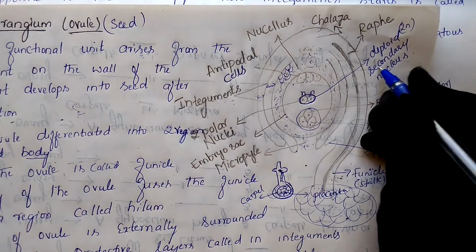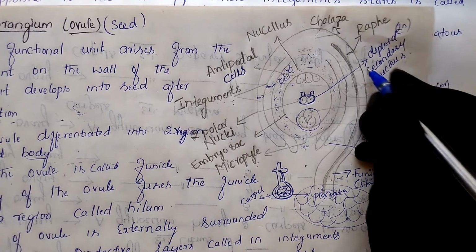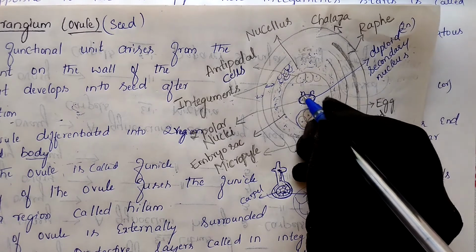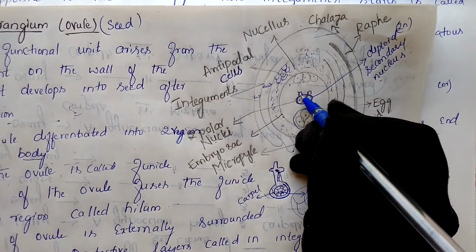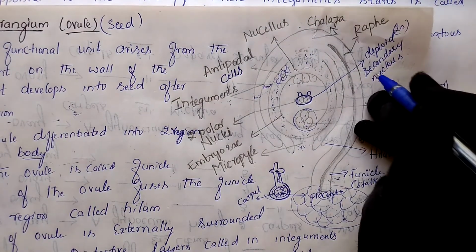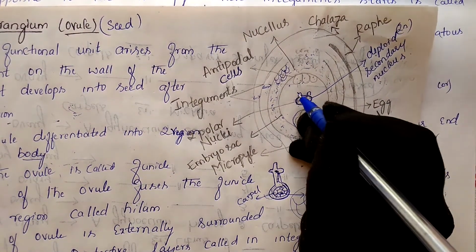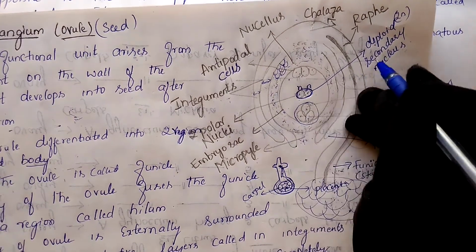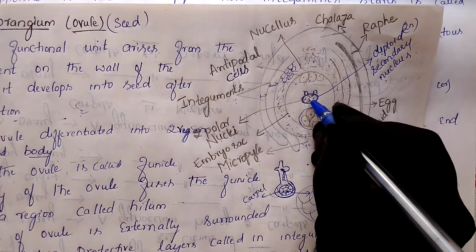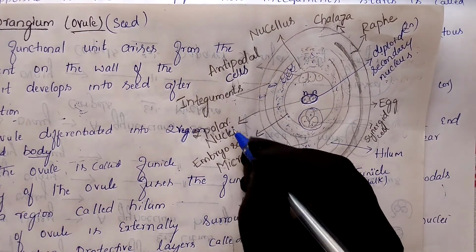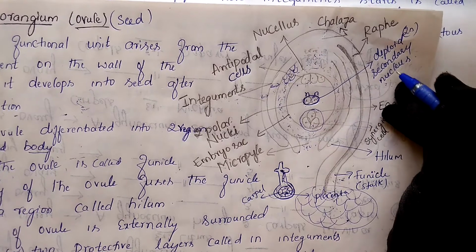Now as it forms a single cell, at that time we call it the secondary nucleus. If you are writing two cells like this, you have to mention two polar nuclei. If you are writing one cell, you have to mention the diploid secondary nucleus. Keep this in mind. When they are separate, they are in haploid condition, and you should not write diploid secondary nucleus. If you write diploid secondary nucleus for two cells, you lose your marks. For two cells, mention two polar nuclei only. These two polar nuclei further combine together to form a diploid secondary nucleus.